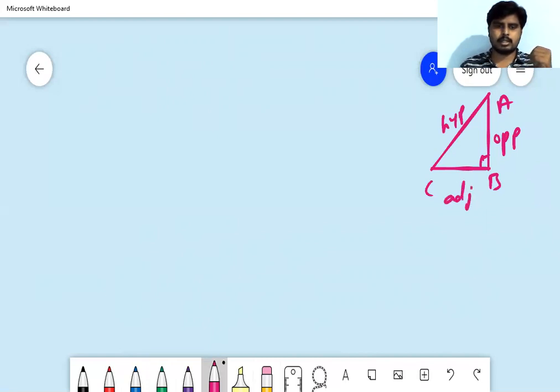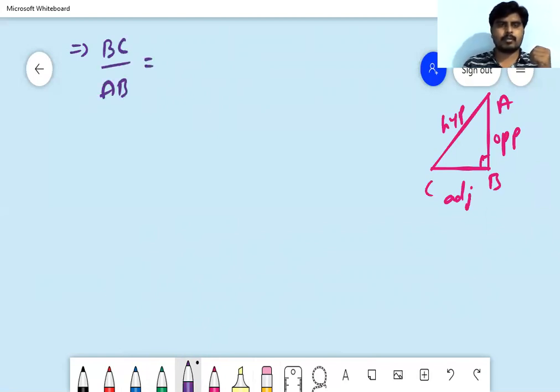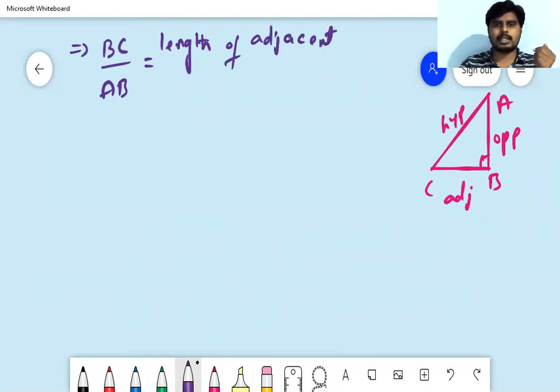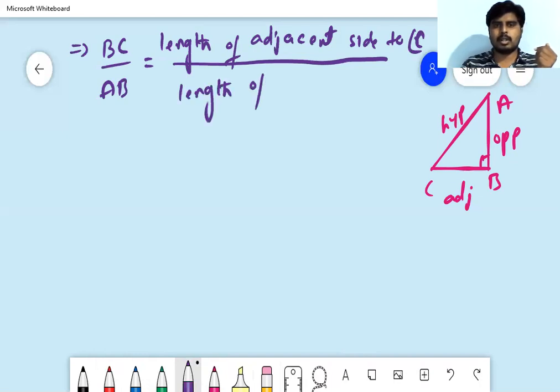Right. Next, what is the ratio? BC by AB. So what is BC here? Length of adjacent side to angle C by length of opposite side to angle C. Is it clear?